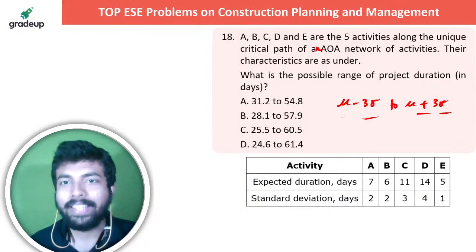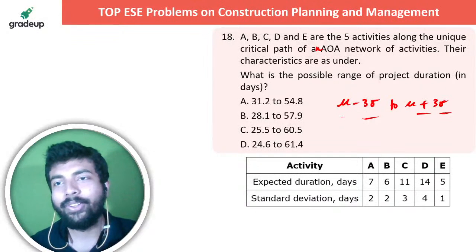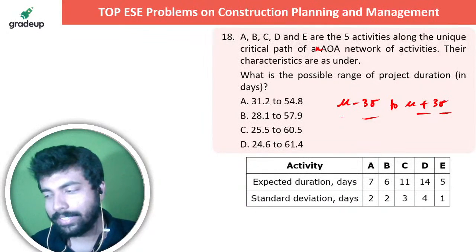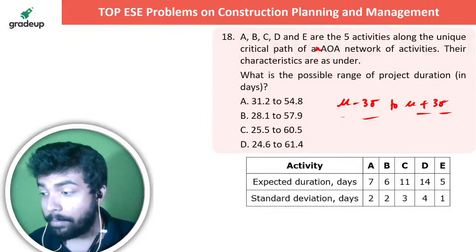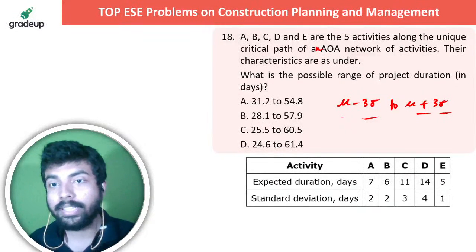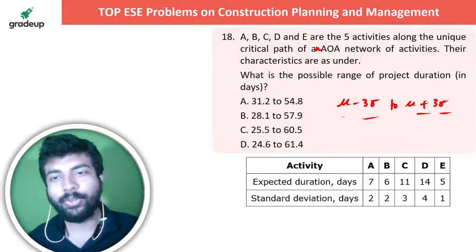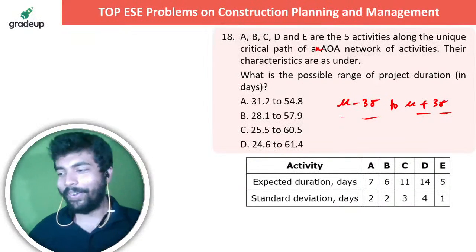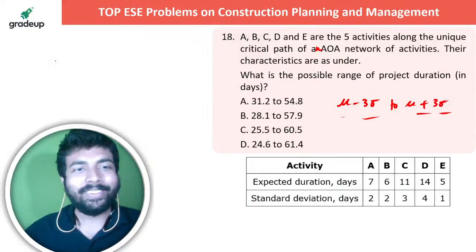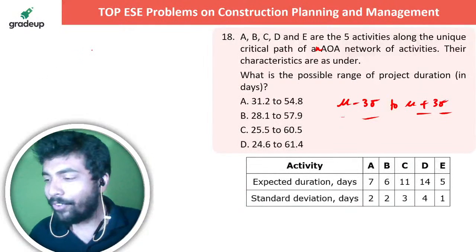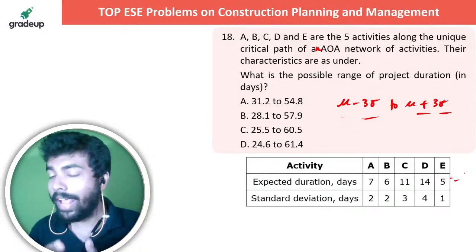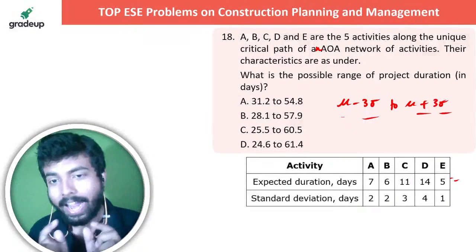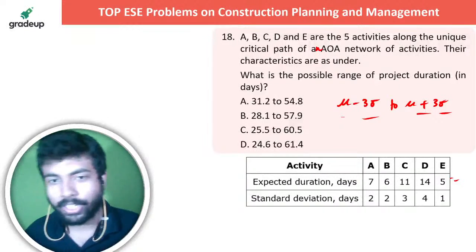A, B, C, D and E are the 5 activities along the unique critical path. तो आप भाई मुझे बता दो mu minus 3 sigma to mu plus 3 sigma. चलो तो first of all just calculate what is the total project duration, what is the total expected duration of the project and the expected standard deviation of the project. तो आपको मिल जाएगा.